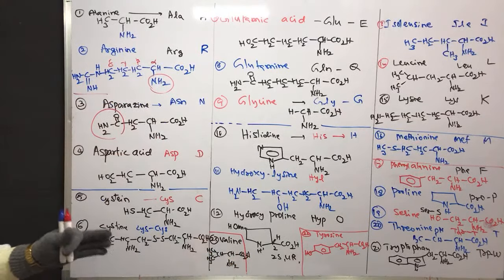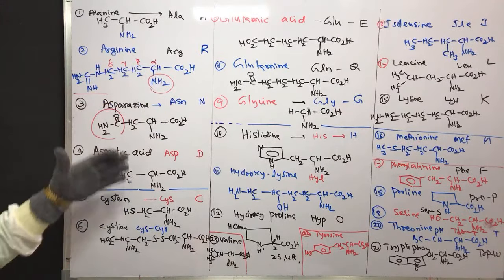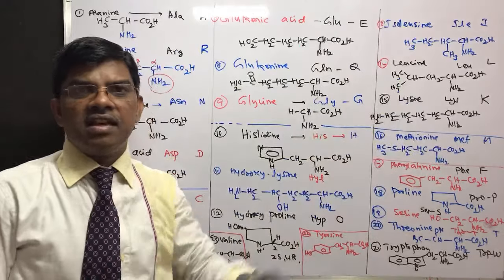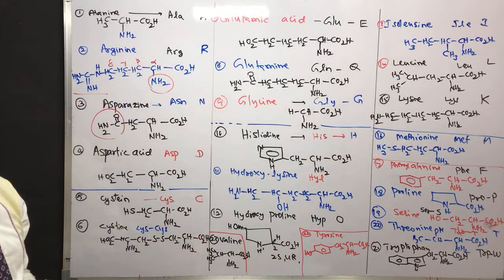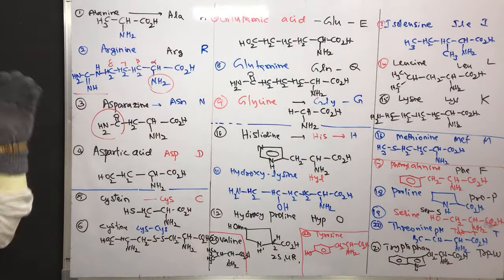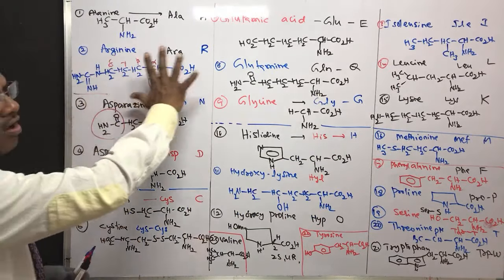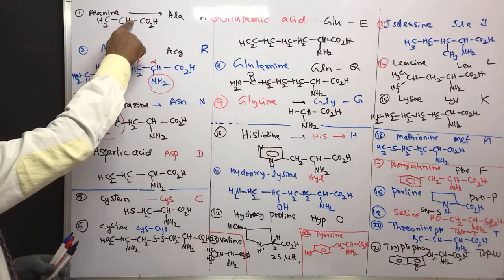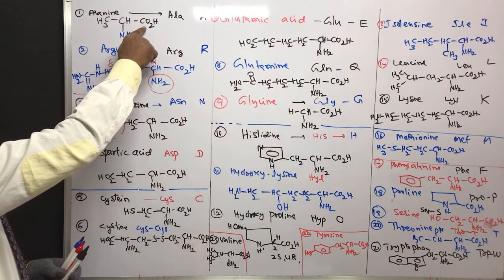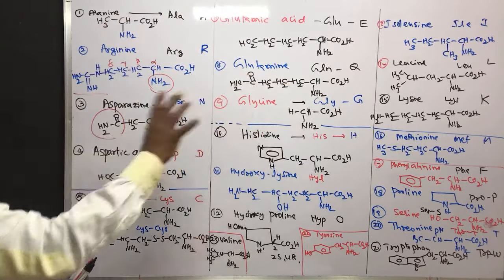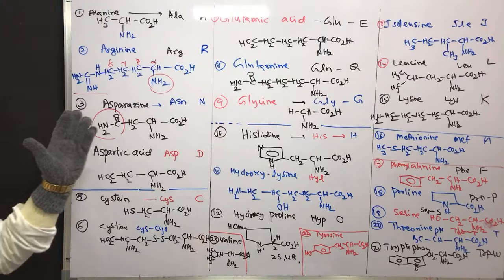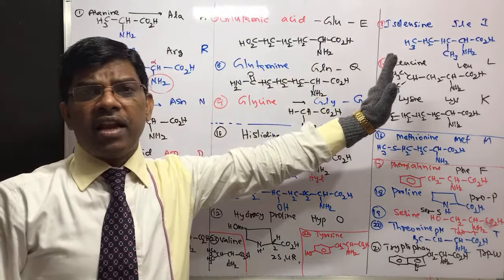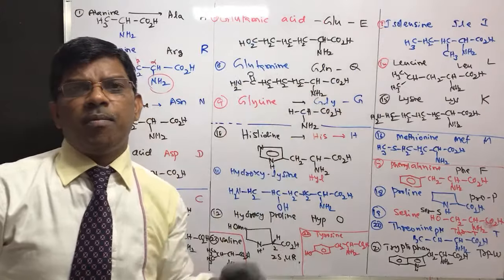So these are all the naturally occurring amino acids. Then how to remember and what is the importance? Why did I write all these amino acids? Yes, students. There is lot of importance of writing these amino acids. What is the common factor in all these? This is the amine group, alpha to carboxylic acid. All amino acids are alpha amino acids. Number 1. And when you see among these, some are essential amino acids and some are non-essential amino acids.